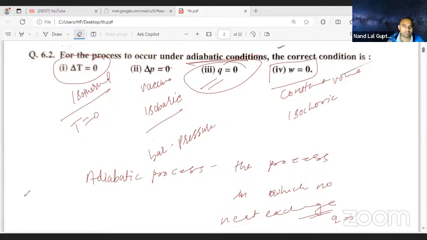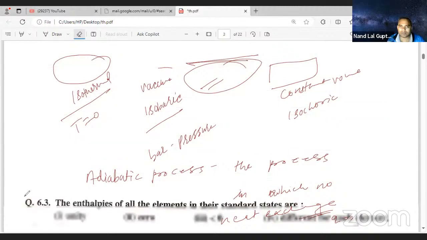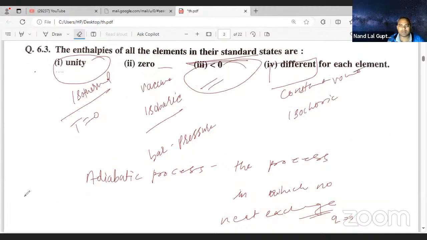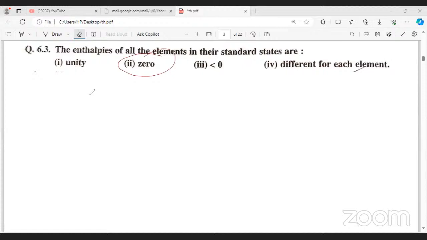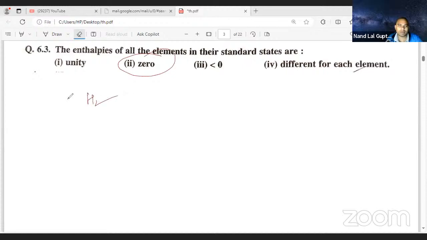Next one means enthalpies of all elements in standard state. Wait, wait, wait. Let me go to the third page. Okay, tell me. The enthalpy of all elements in standard state is what you are saying? 0. This will be 0. Like this is H2. So delta fH is equal to 0. If you talk about delta fH naught, this is O2. Whatever standard things are there already available in environment, that enthalpy will be 0. So this is what you are saying, that is absolutely correct one.